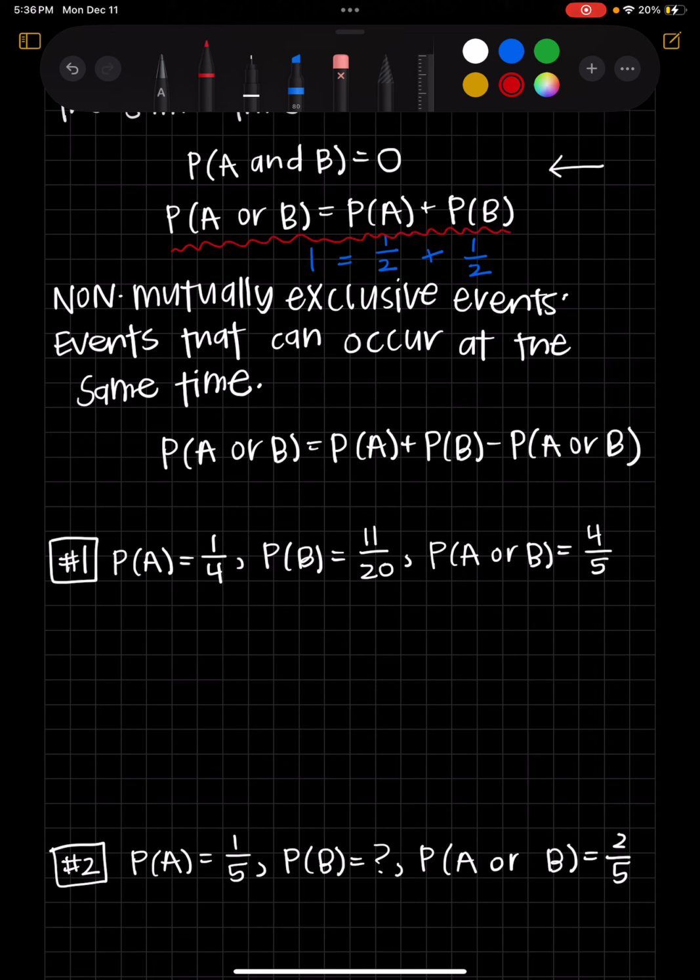So when I use this formula, I'm going to plug in the values for where they go, and if the left side is equal to the right side, or if the equation makes sense, then I know that it's mutually exclusive.